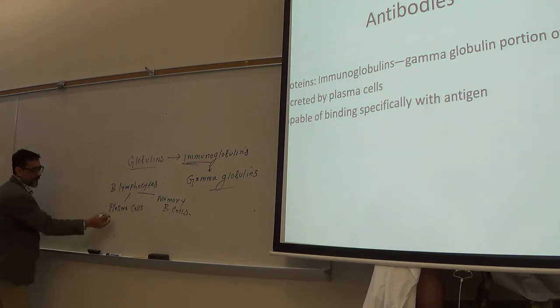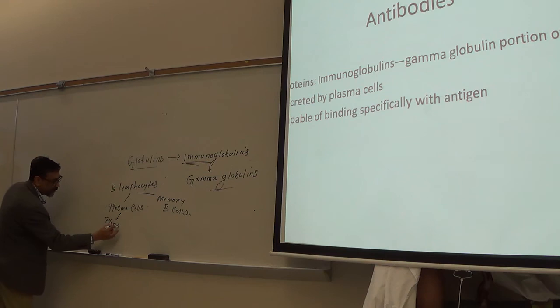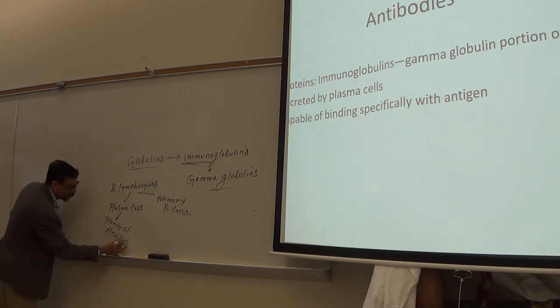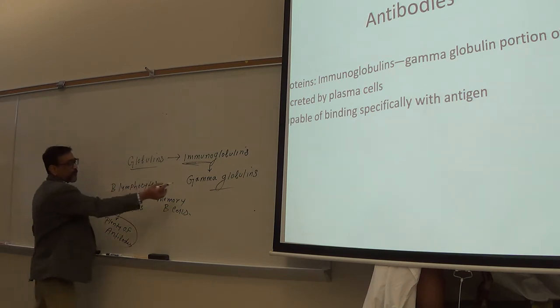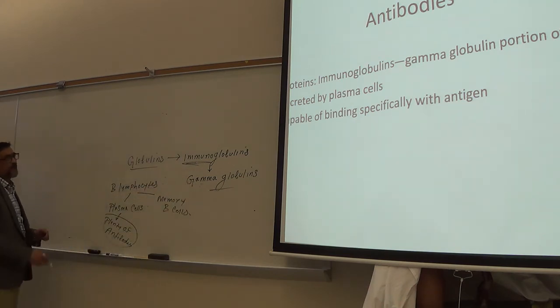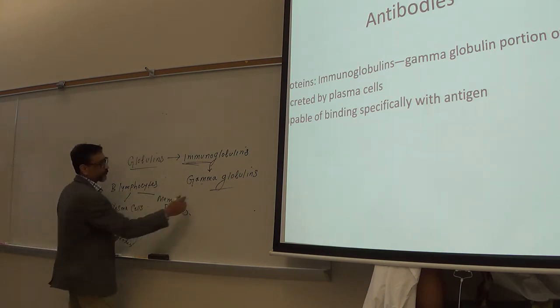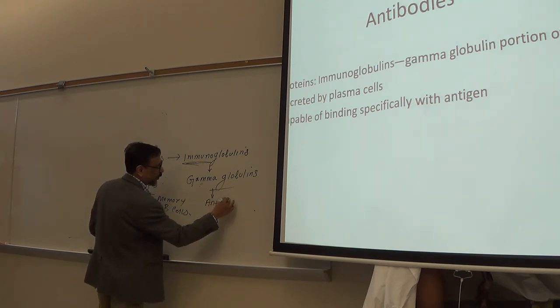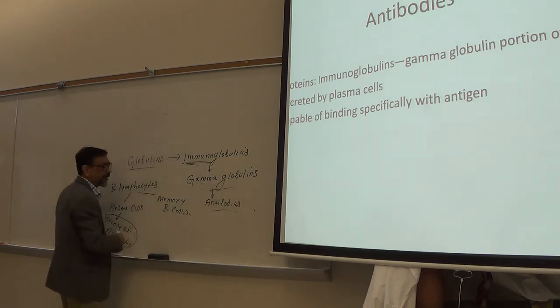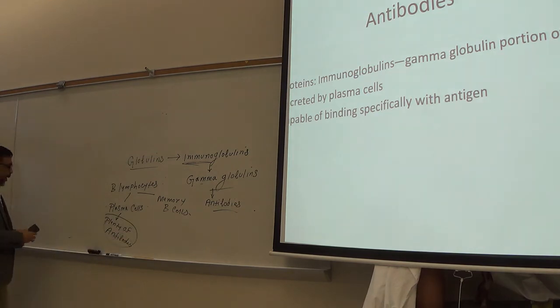So plasma cells produce what? Plenty of antibodies. That's what I wrote in the last class. Okay? So plasma cells produce plenty of gamma globulins. Those are antibodies. Gamma globulins are antibodies.